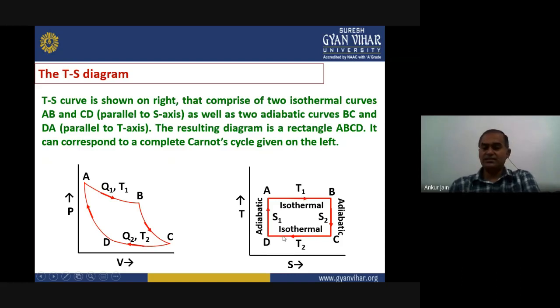There is no change in temperature, but in this process entropy of course changes, and that's why we are drawing a horizontal line here. Similar to the B to C process, the D to A process is adiabatic, and here the entropy change is 0, and that's why it can be plotted as a vertical line where the temperature changes from T2 to T1. So this is very similar to the Carnot cycle given on the left hand side.